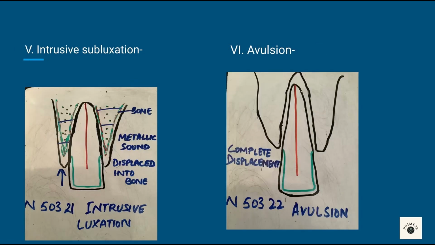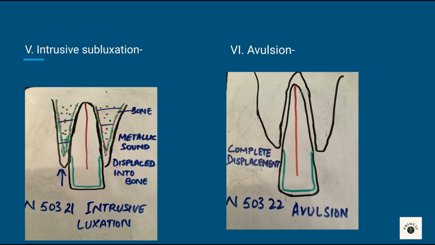Intrusive luxation, displacement of tooth into alveolar bone, mobility is absent. On percussion, there is metallic sound. Treatment is reposition tooth, splint it for 2 to 3 weeks and follow up for 1 year.